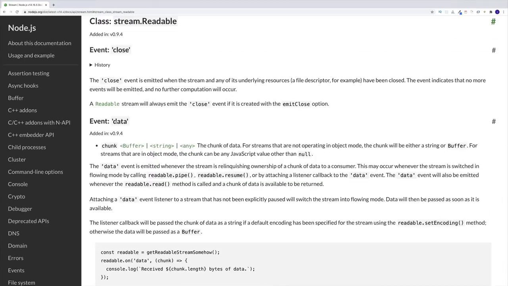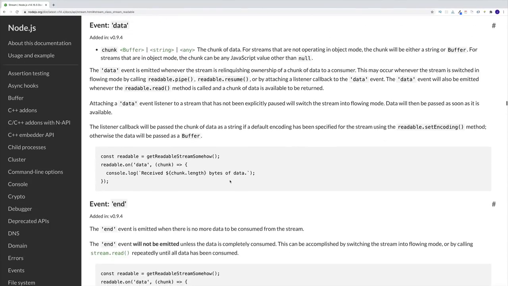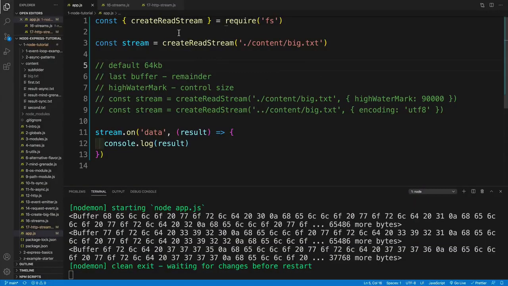Now, since it is extending from the stream, check it out. Of course, I have the data one. So this is a chunk of data, and every time we are getting that data, we can do something with it. At the moment, we're just console logging. It's very simple, but eventually, as you can already imagine, we can do way more useful things than that. Beautiful. Once we understand the basics, now let's take a look at some additional info.